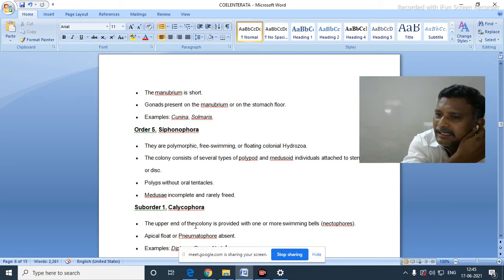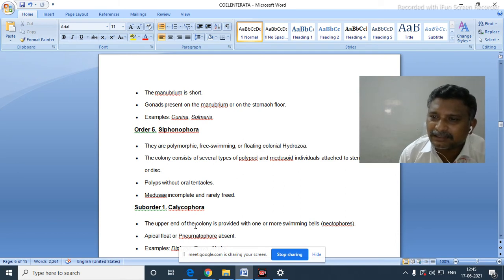Yes, once again I repeat it. Nectophores are present in their body. Swimming bells are present in their body, which means they are able to swim freely.